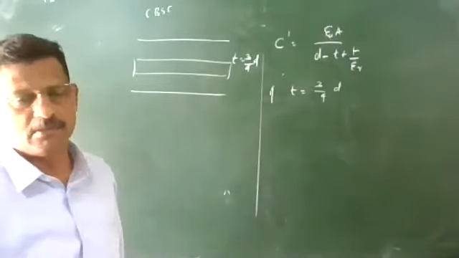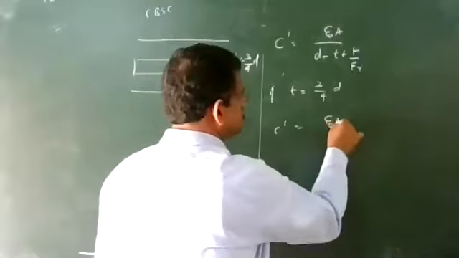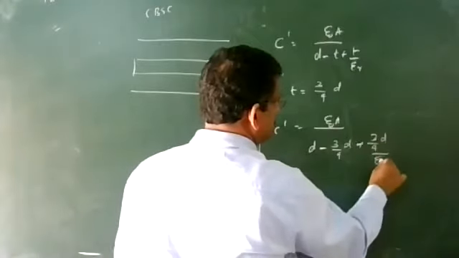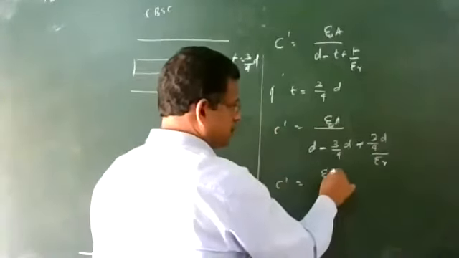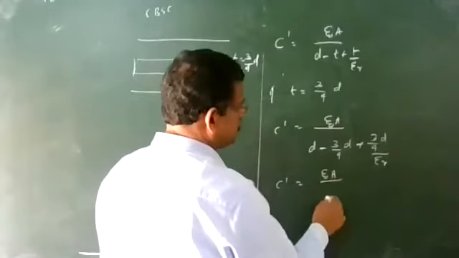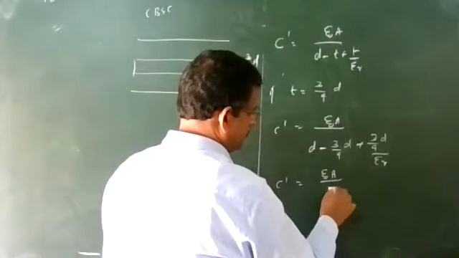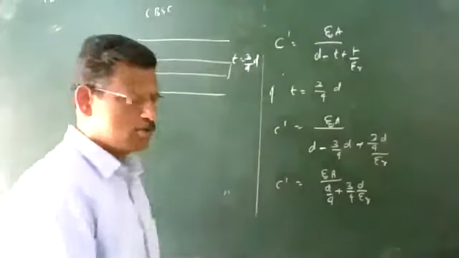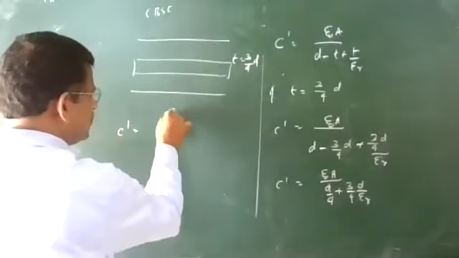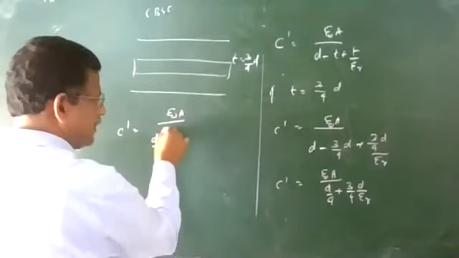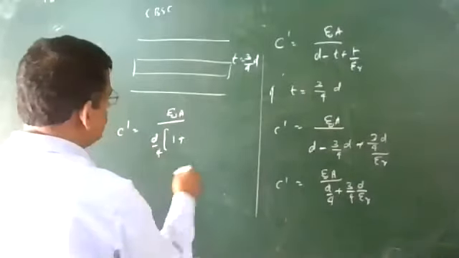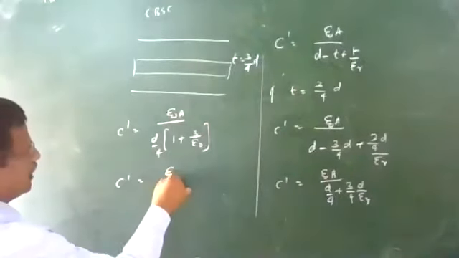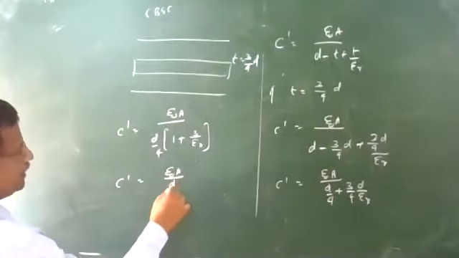C dash is equal to epsilon 0 A divided by D minus 3 by 4 D plus 3 by 4 D divided by epsilon R. So C dash is epsilon 0 A divided by D by 4 plus 3 D by 4 epsilon R. Taking D by 4 outside, C dash is epsilon 0 A by D by 4 times 1 plus 3 by epsilon R.